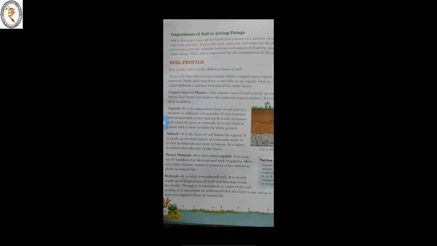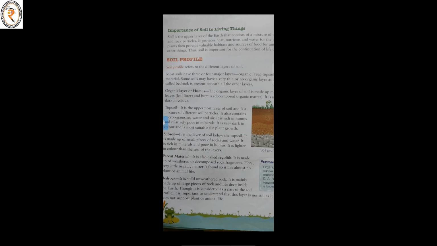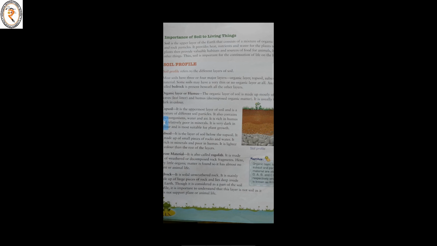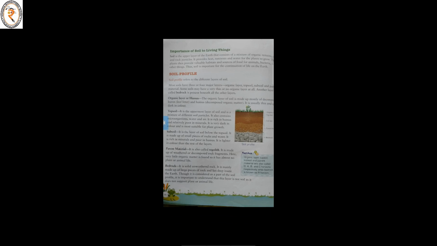Next is the soil profile, the layers of the soil. Soil profile refers to the different layers of soil. Most soils have 3 or 4 major layers: organic layer, topsoil, subsoil and parent material.